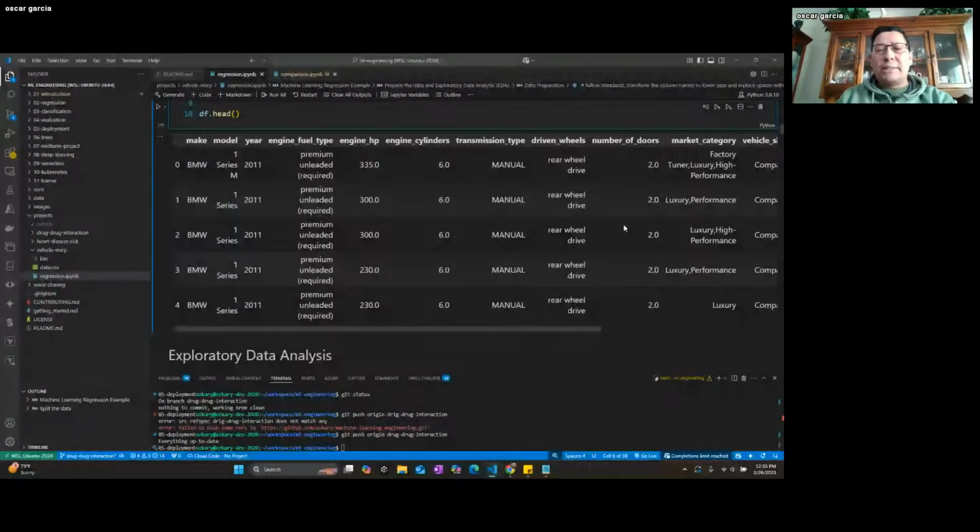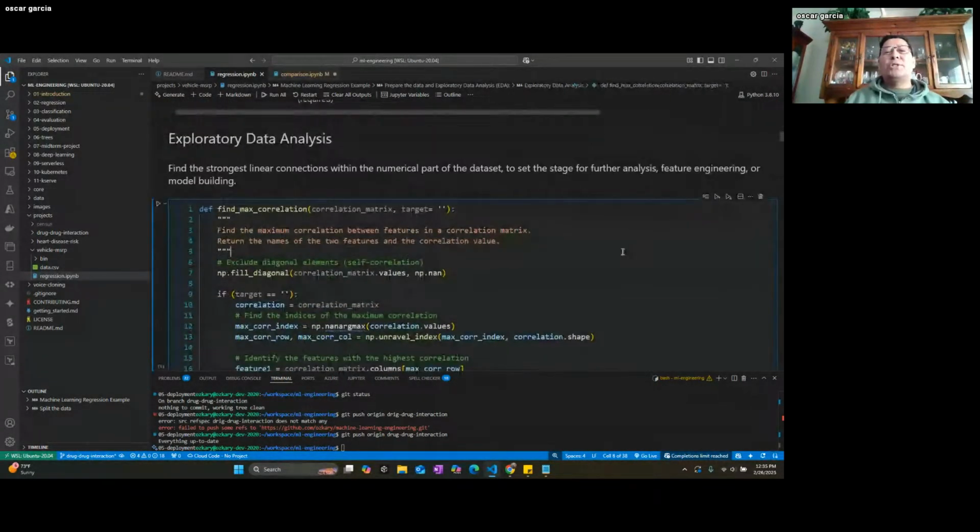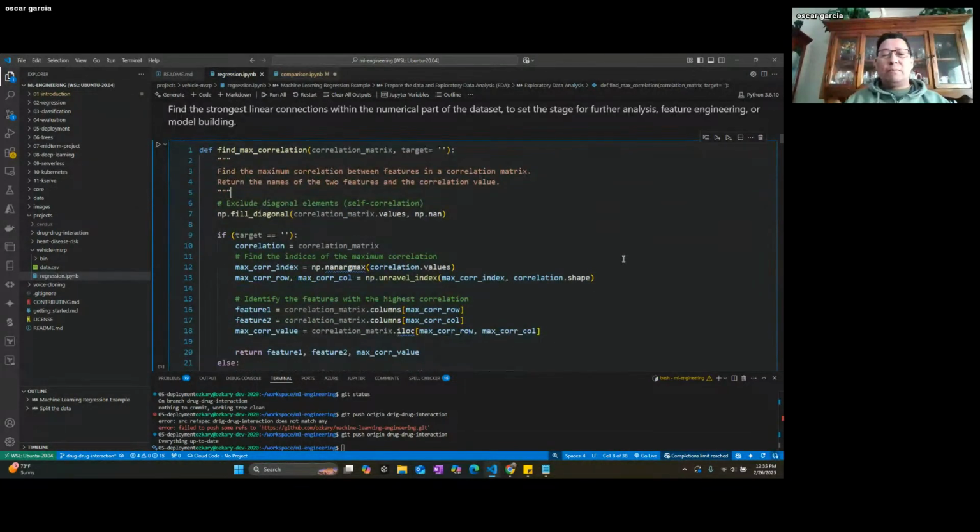And then you just look at the data, understand it, verify. And then you start looking at, okay, let's find the correlation of data points. So basically what this means is, is every feature, every field in this data set relevant?